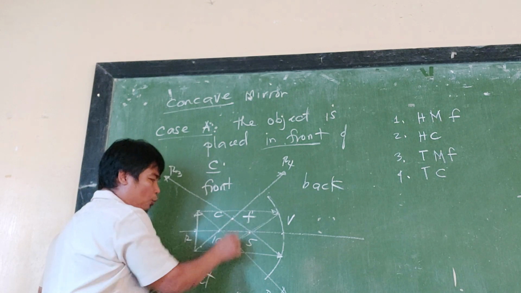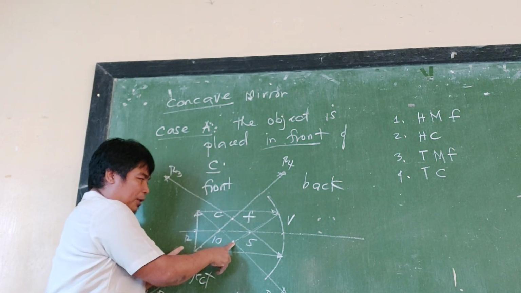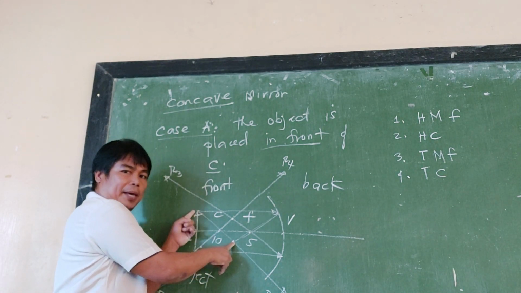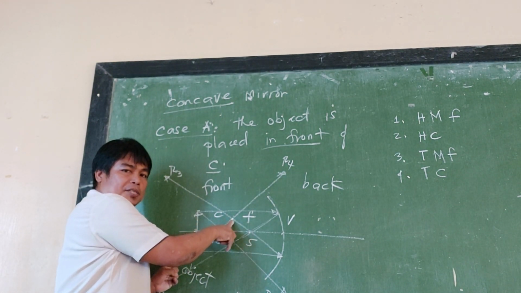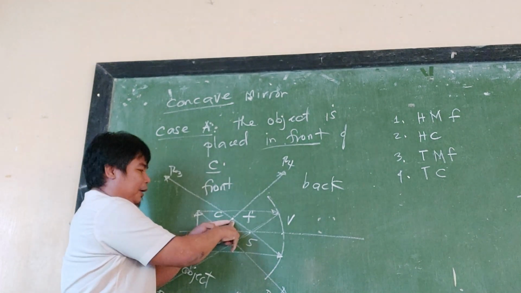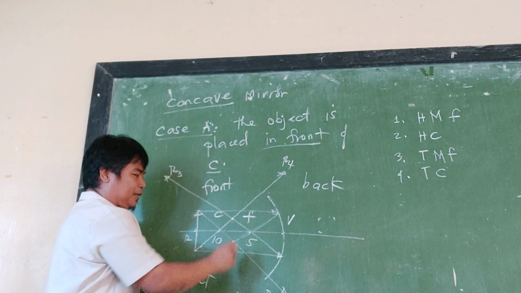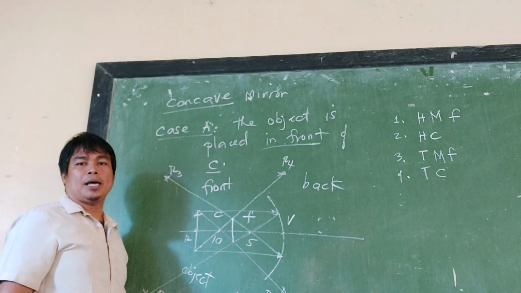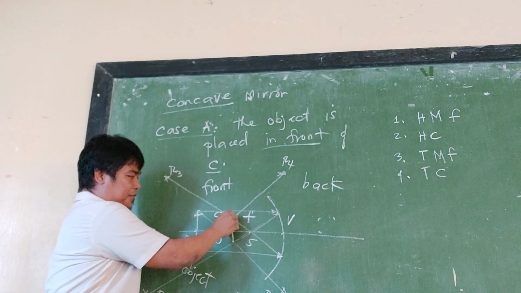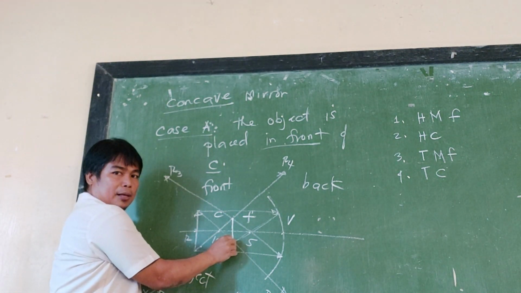So we have 2 points of intersection. One point is the intersection between R1 and R2 coming from the head. Another point of intersection is the intersection between R3 and R4 coming from the tail. So connect the 2 points of intersection. That is where the image is located. So this is the image. This is where the image is located.